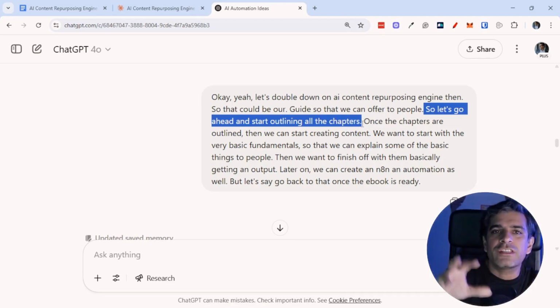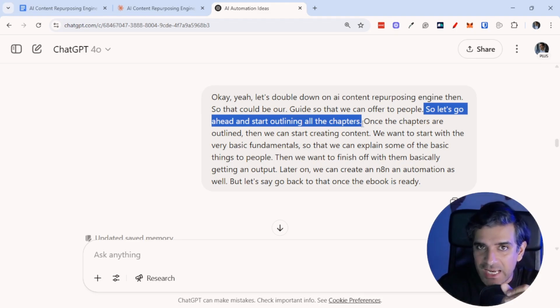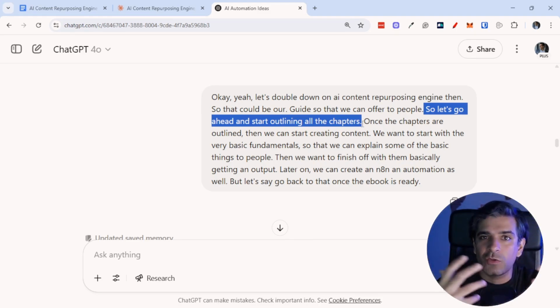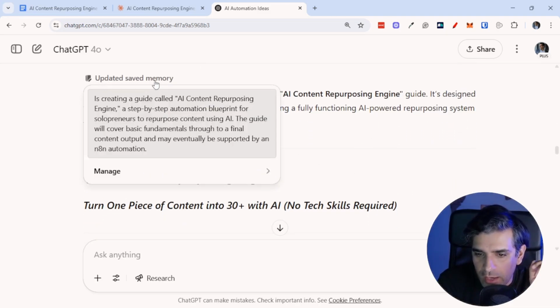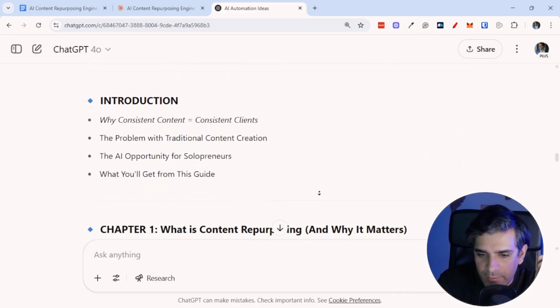And again, all this is based on what it already knows about me. And I'm going to show you examples of that in just a second. But I'm asking ChatGPT to take my entire history and turn that into a guide outline that I can create. And look what it came out with. So it updated the same memory. So it basically used the same memory as well. And then it came up with this.